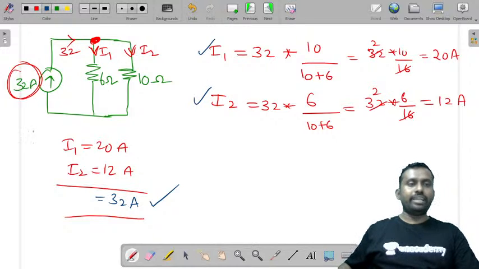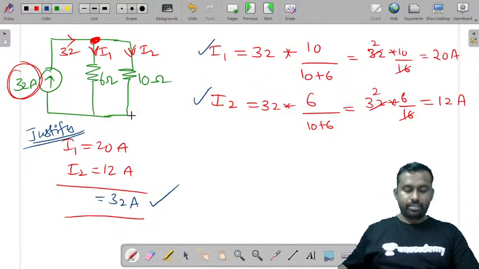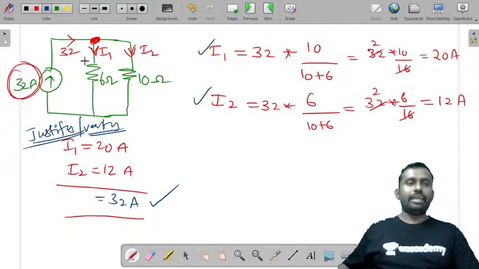You can justify or verify your answer like this by applying KCL at this point. Sum of the incoming currents is equal to sum of the outgoing currents. If you add the answers you have got, you should get the supplied current.